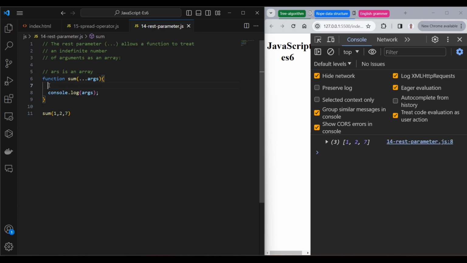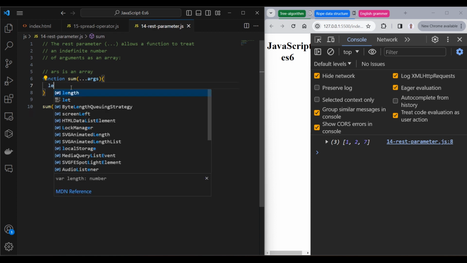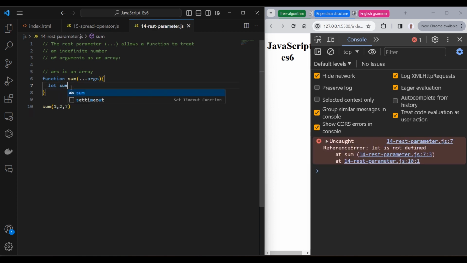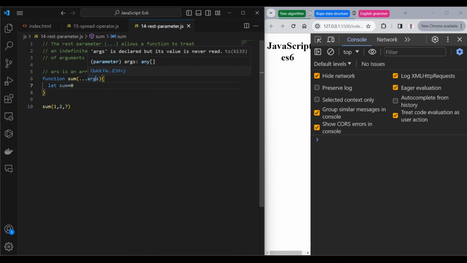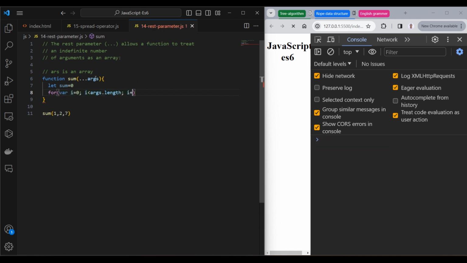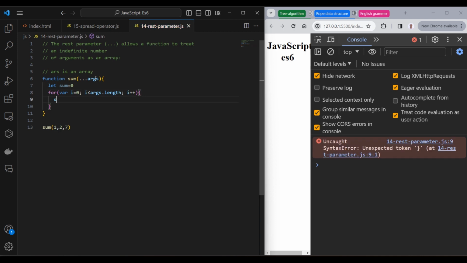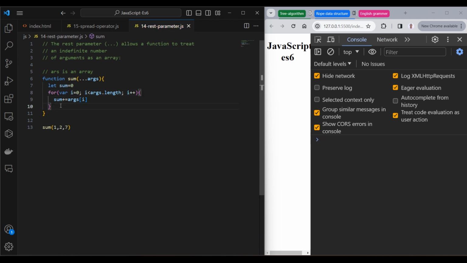Now as args is an array, let's create another variable here, sum. We are going to make this the total sum of the items within the array. This is an array. Don't treat it like anything else. Treat it like an array. As it is an array, we are going to iterate through it, and then we are going to do sum plus the value. Okay. And then we are going to return sum.